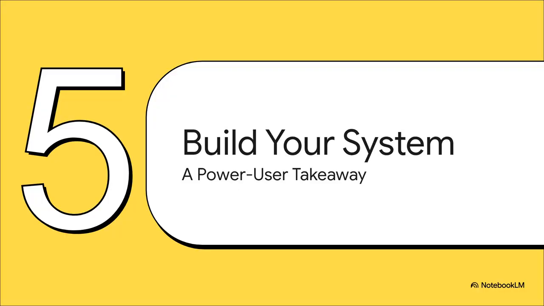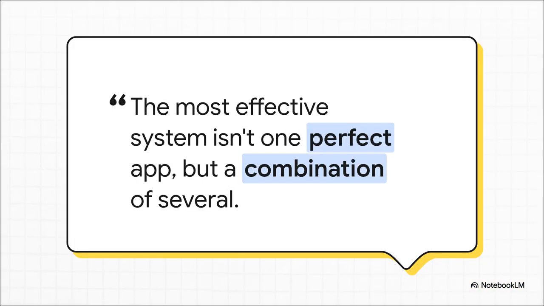And that actually brings us to the biggest, most important idea of all. Maybe the question we've been asking is wrong. Maybe it's not about which one app should I pick. Maybe you should build your own system. This right here, this is the secret of the most productive people out there. They don't try to force one tool to do every single thing. Instead, they build a workflow, a system where different apps work together, each one playing to its unique strengths.